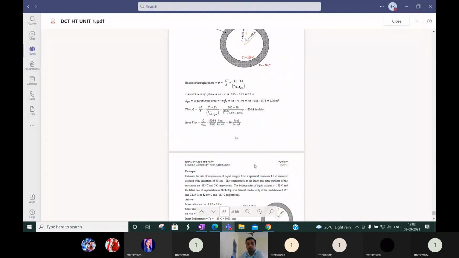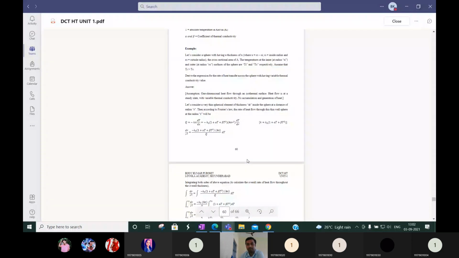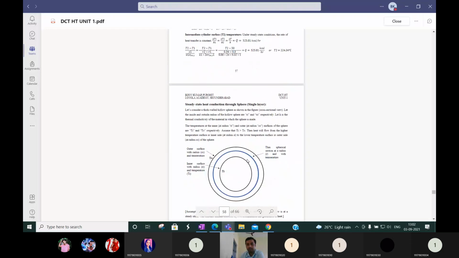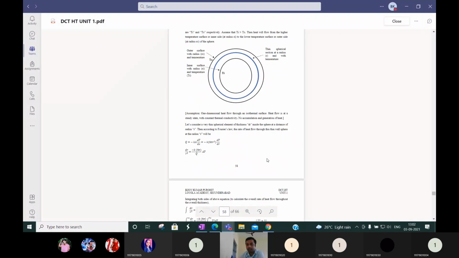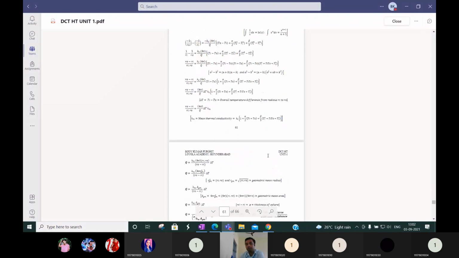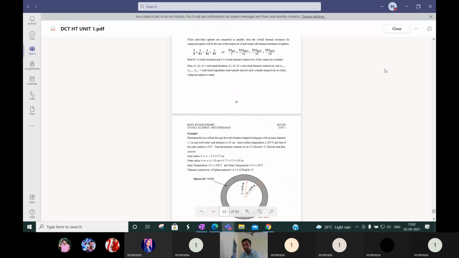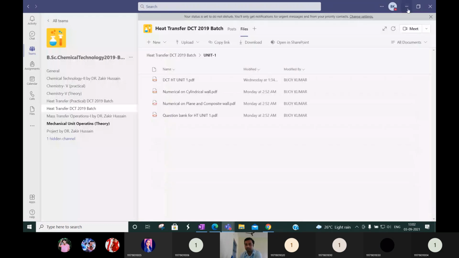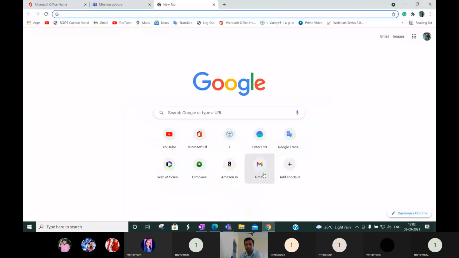What we can complete today is the last part, about sphere. From this section till the cylindrical, we finished all the numericals and derivations. Today we start the sphere and it will take hardly 1 to 2 classes to finish. Unit 1 is about to complete, so please download it and read it once again.